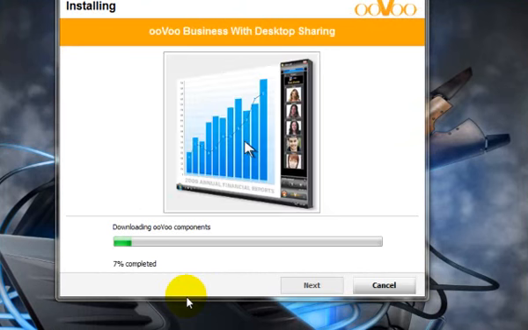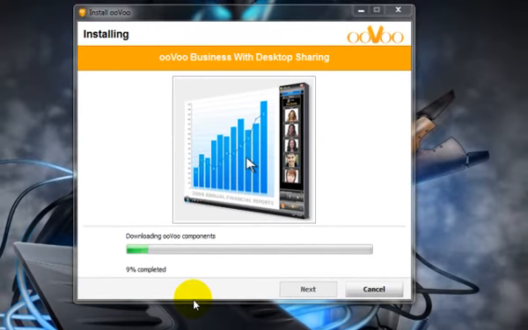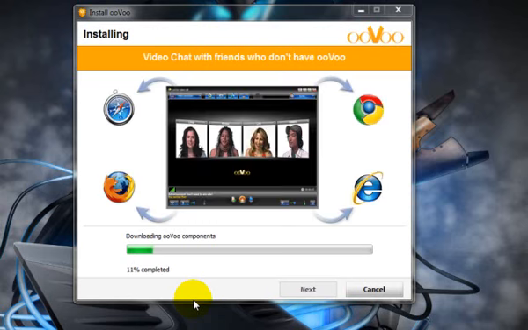Now I'm introducing you to the features of oovoo. So oovoo can have a 6-way video call, it can record your video call history, and can share your screen, and oovoo can chat with friends.